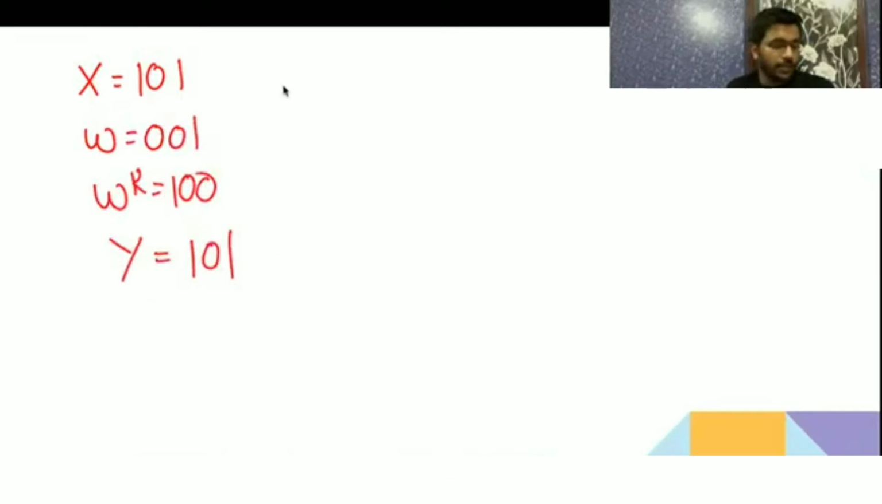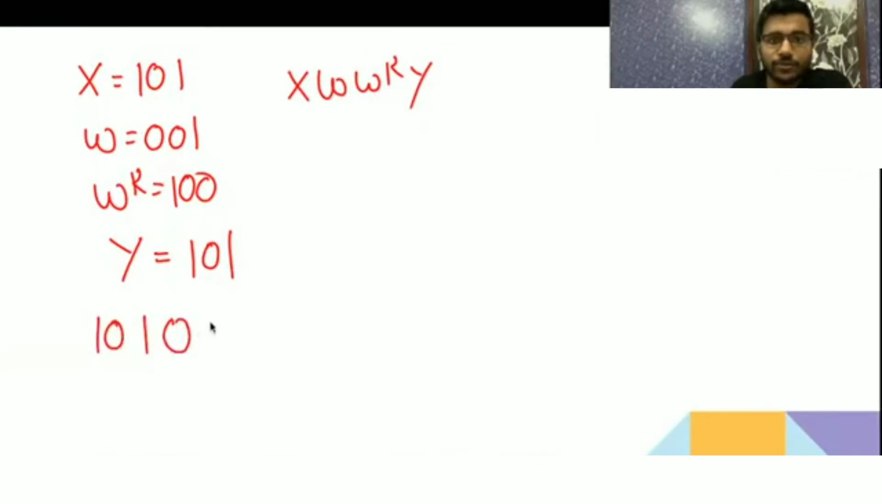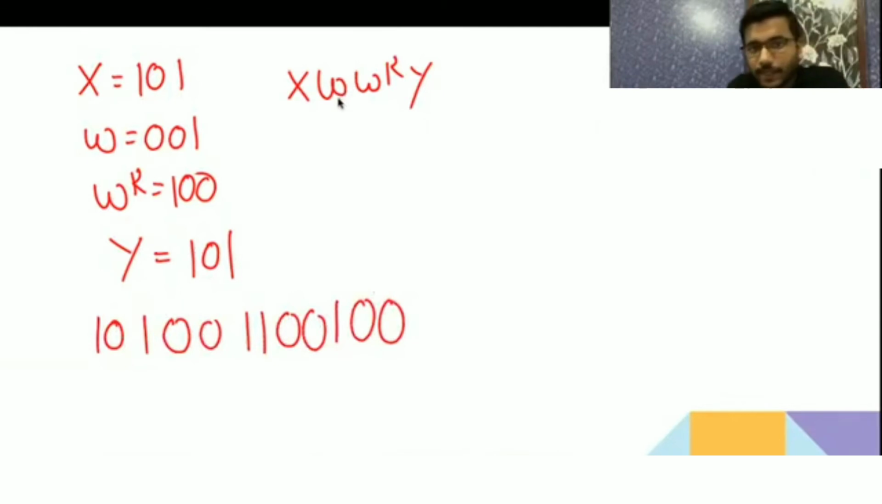Okay, so you will write X W WR Y. So X is your 101, then W is your 001, and then WR is going to be 100, then 101. See, you know one thing, whenever it is W and then the reverse starts, 001, then reverse 1, so this will come here. The last bit of W is going to be the start bit of WR because it's a reverse.